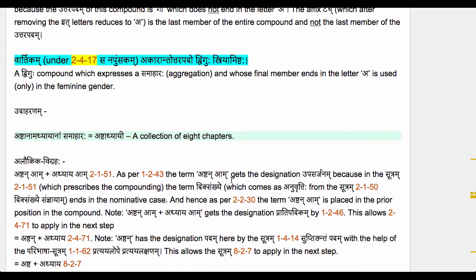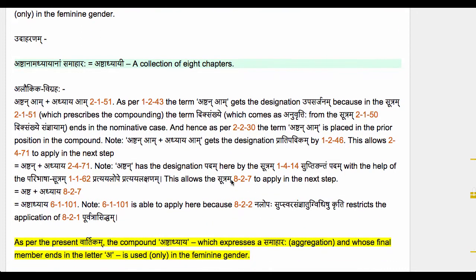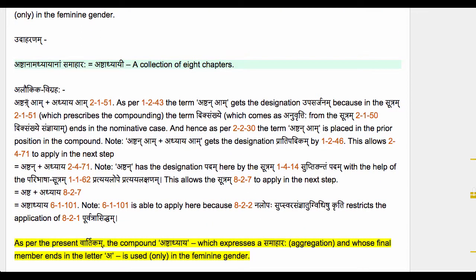So we're now deriving the word Ashtadhyayi itself. The Alokika Vigraha states Ashtan Am plus Adhyaya Am, compounding of course prescribed by the Sutram 2151, Tadhitartho Tarpada Samaharecha, because we are deriving a compound which denotes a Samahara aggregation. Hence 2151 authorizes the compounding. The remaining steps are similar to those when we derived the compound Panchagavam.